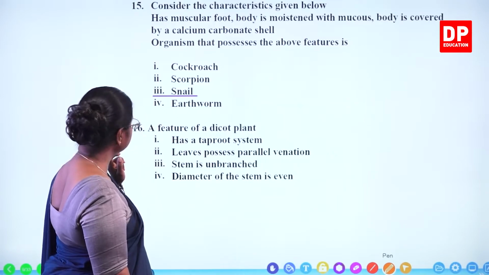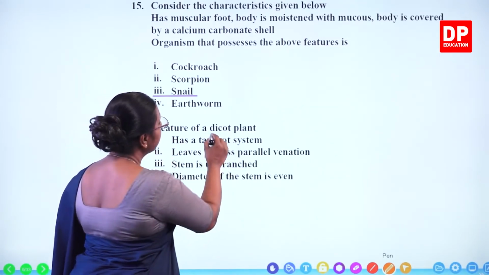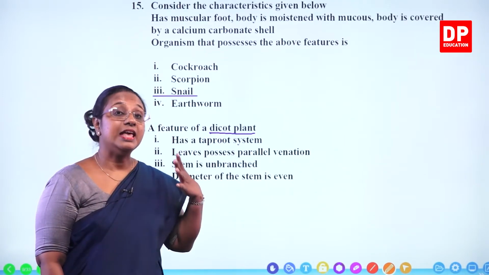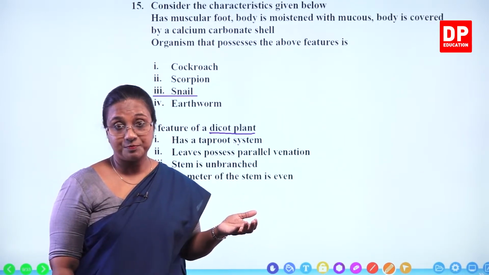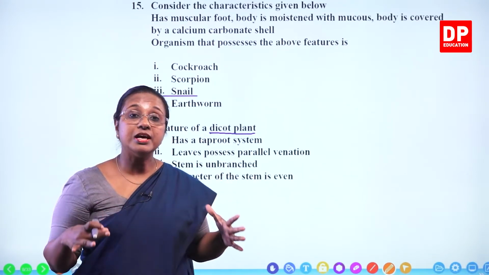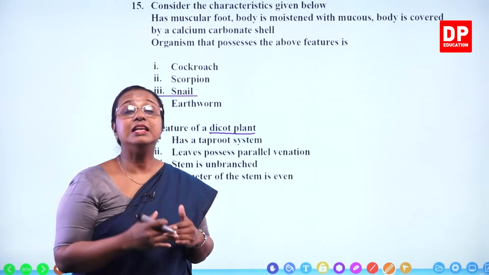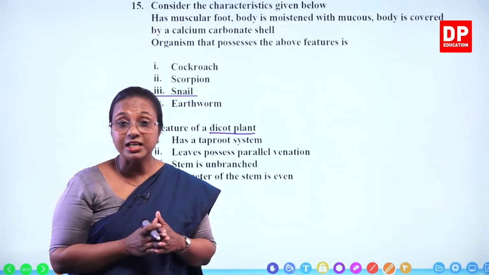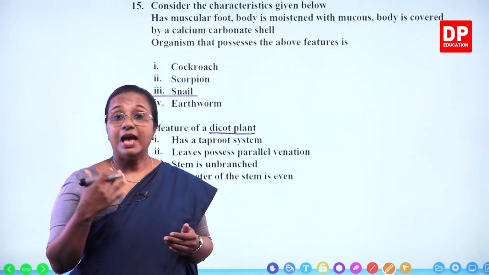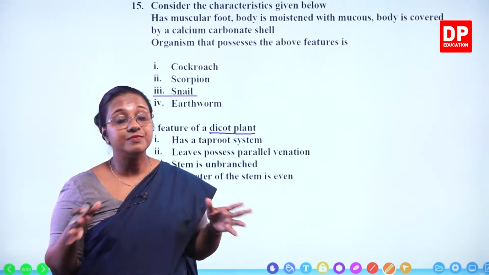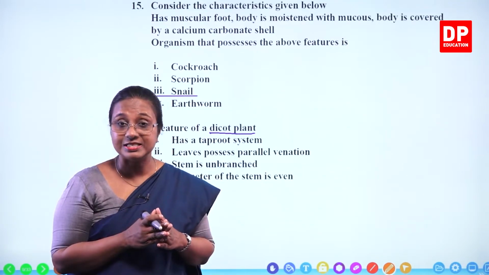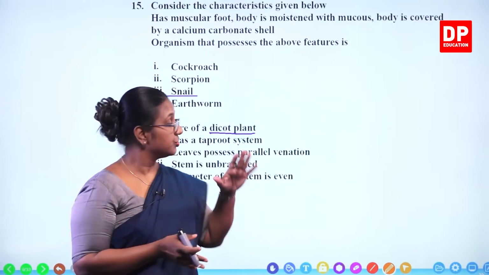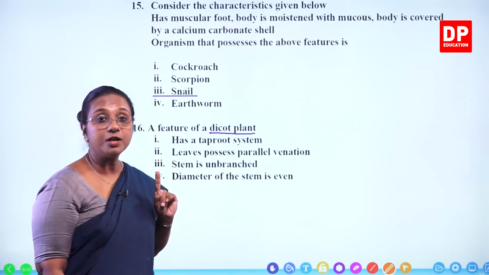Then we have question number 16. A feature of a dicot plant. What are the features? They have branched stem. Their stem is broader at the base and thin towards the tip. And also they possess reticulate venation in leaves and they have a taproot system with lateral roots as the root system. They have flowers that are tetramerous or pentamerous. So those are the features of dicot plants.